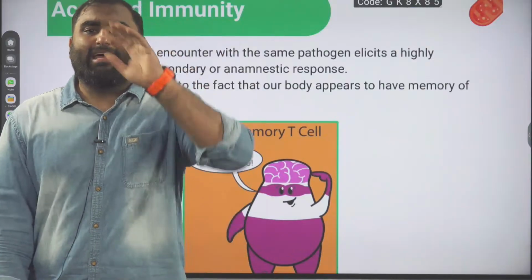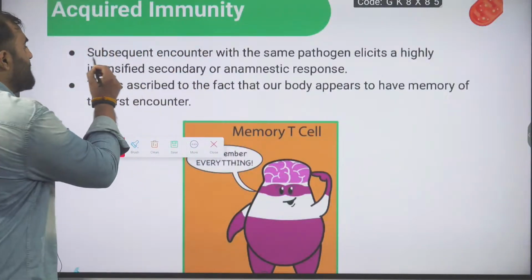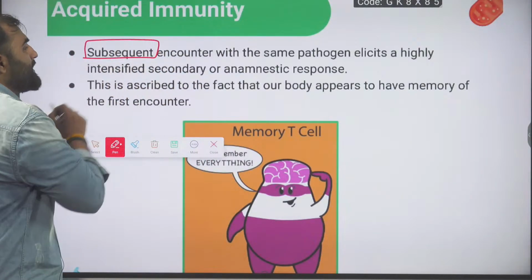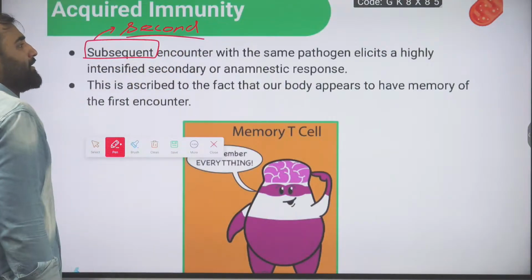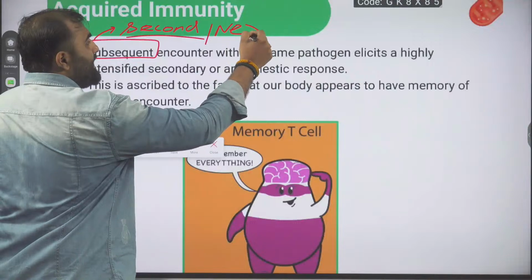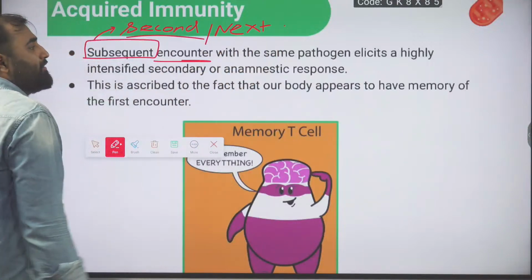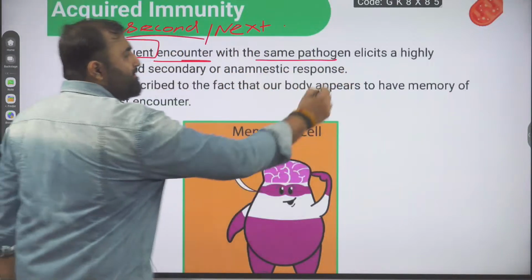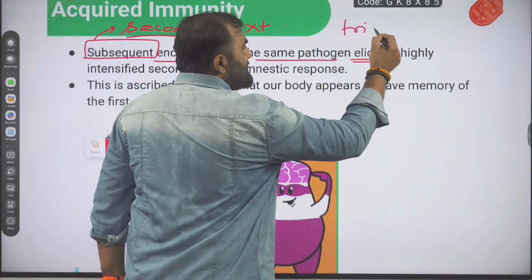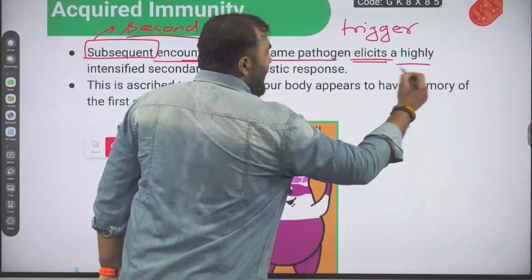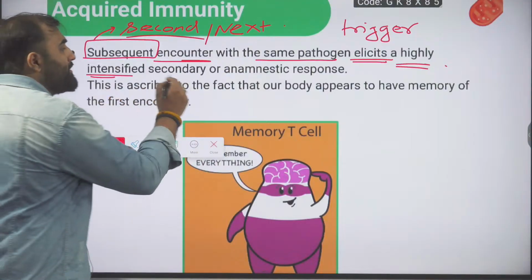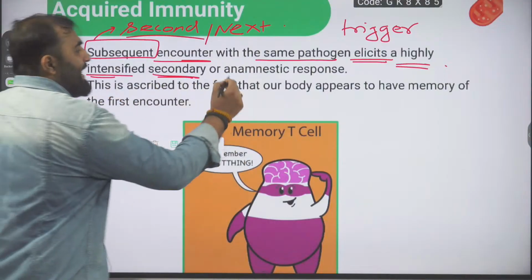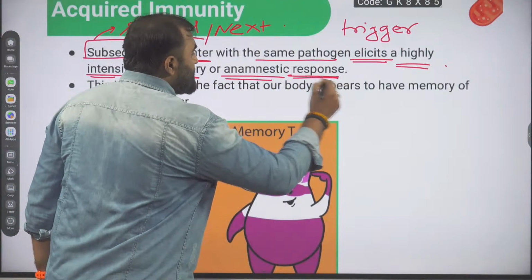Now the second time when chickenpox comes, the second or next encounter with the same pathogen will elicit, means trigger, a highly intensified, very strong secondary anamnestic response.